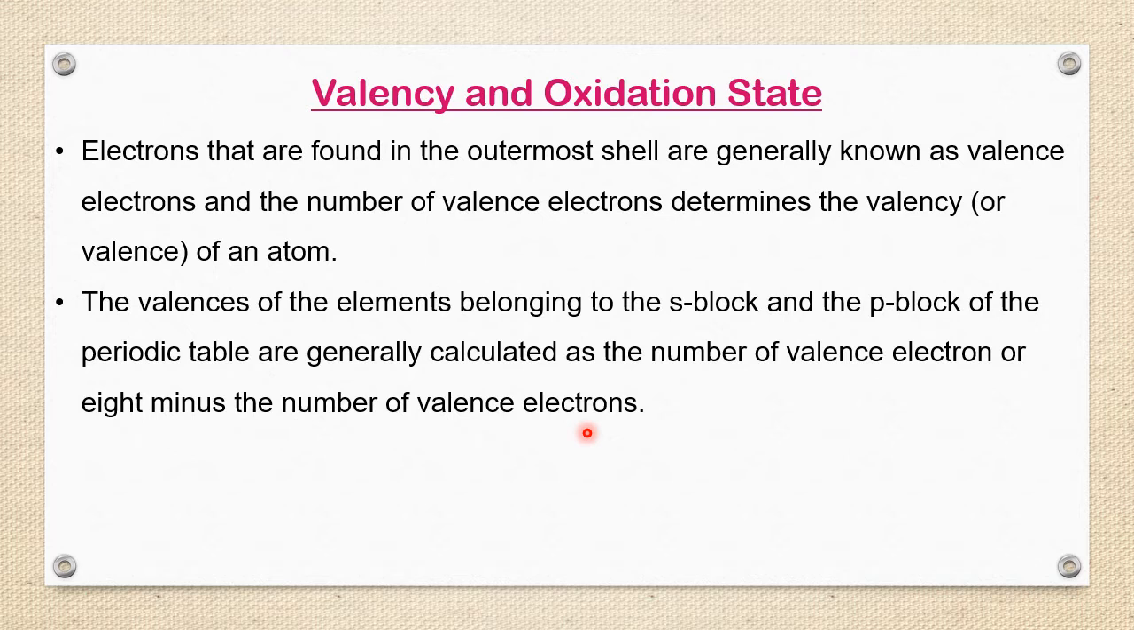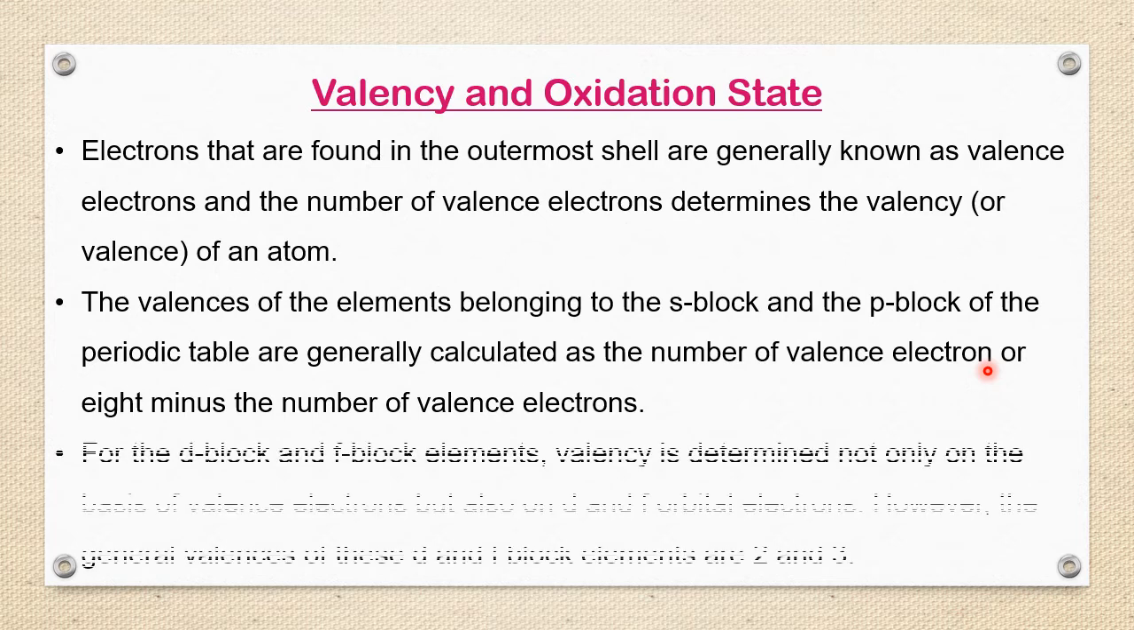For example, sodium, an S block element, 2, 8, 1. How many valence electrons are there in the outermost shell? Only one. So one is the valency. According to the second rule, 8 minus 1 is 7, but normally it will not show 7. It is the word "or", not "and". So plus 1, or 1, is the valency of sodium. That's why valency is calculated either as the number of electrons in the last shell or 8 minus the number of valence electrons, whichever is easy for that atom.